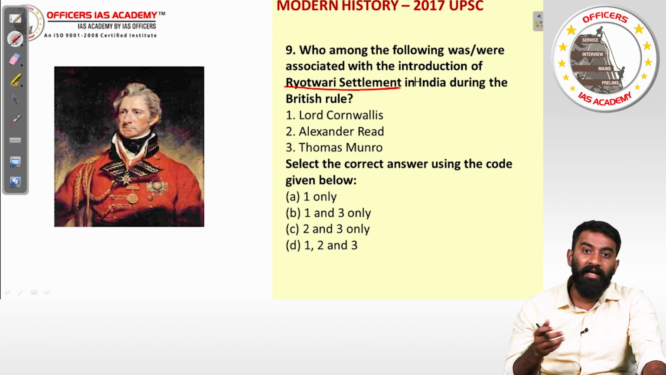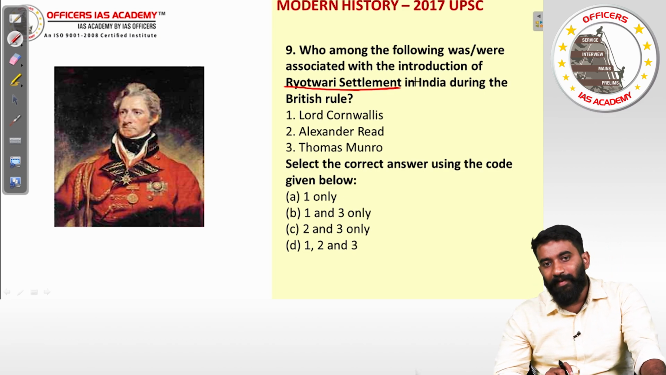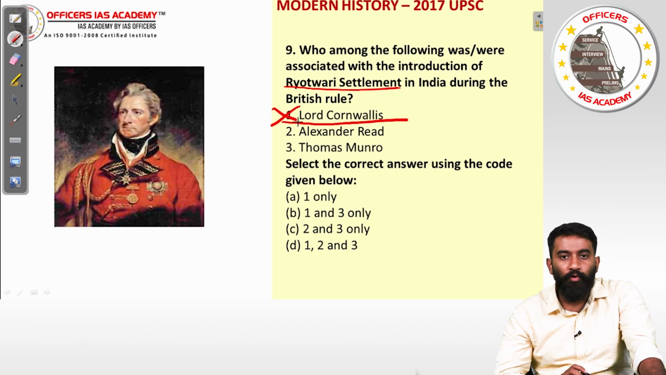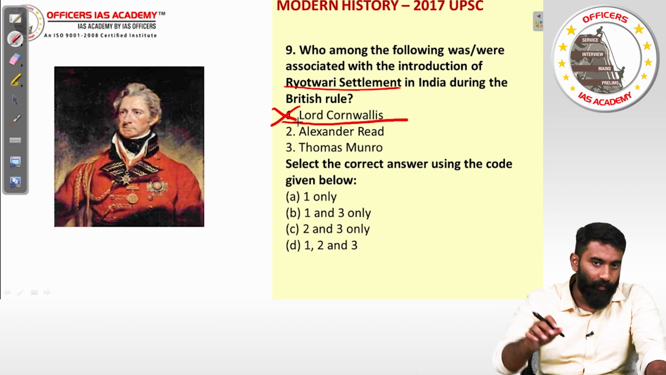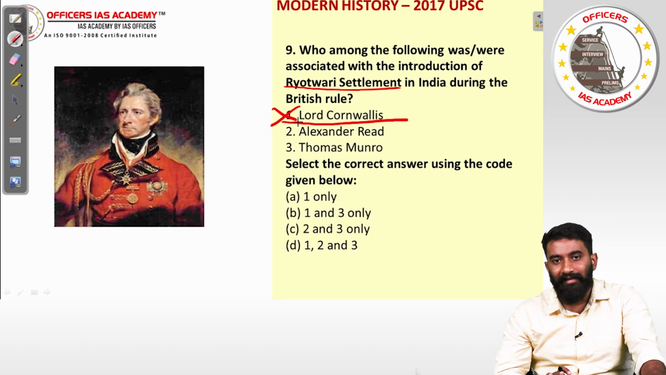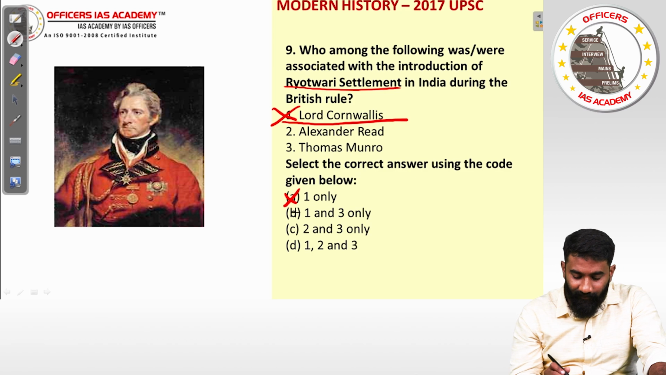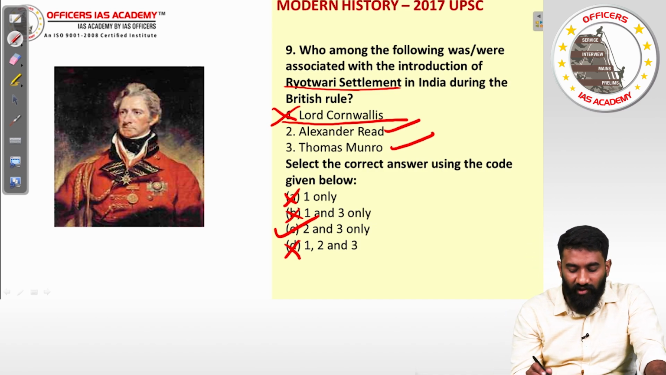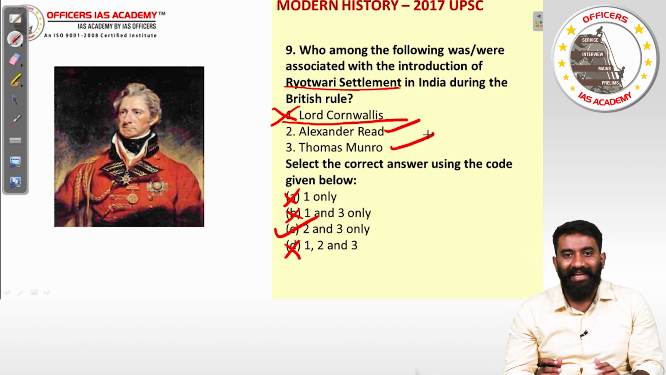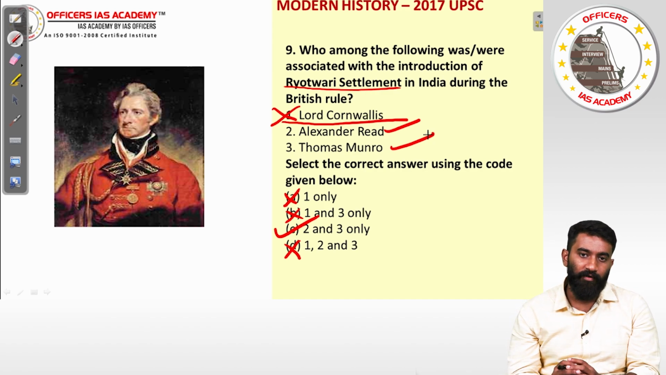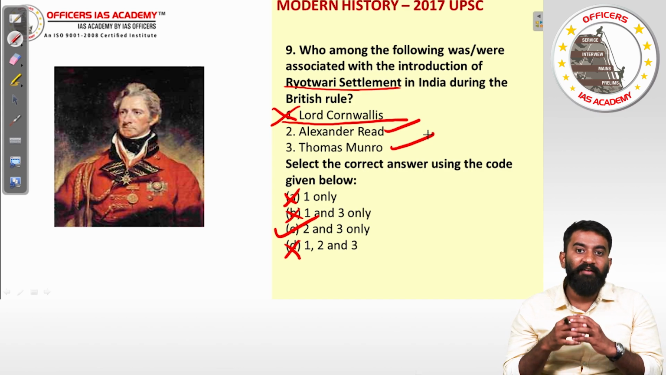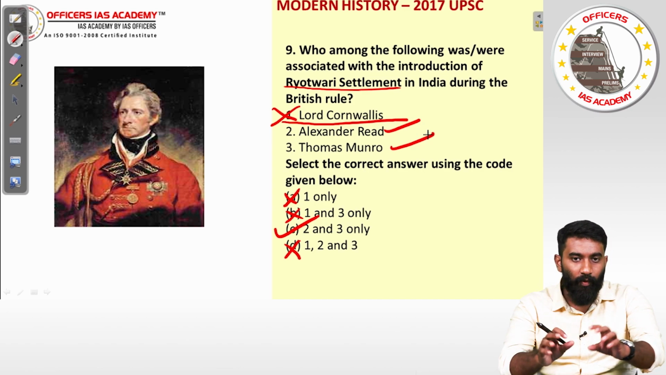Rayatwari system was started in the early 19th century. So here the first option, Lord Cornwallis, is not the answer. He could not have been involved in the creation of Rayatwari settlement. So wherever one is there, we have to eliminate it. So A is not the answer, B is not the answer, D is not the answer. The answer is option C, 2 and 3 only. Who are they? Alexander Reed and Thomas Munro. Both Captain Alexander Reed and Governor Thomas Munro sat together and developed the scheme, and when Thomas Munro became the governor of Madras, he implemented the Rayatwari settlement.